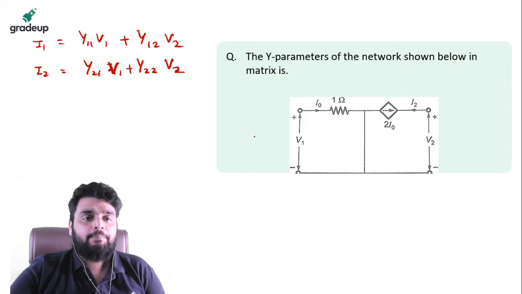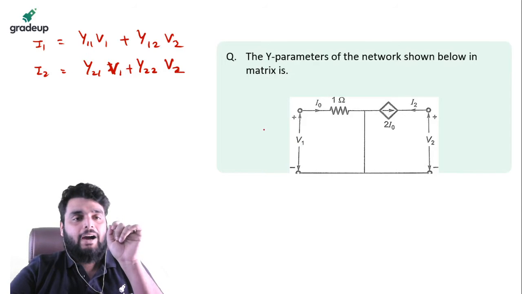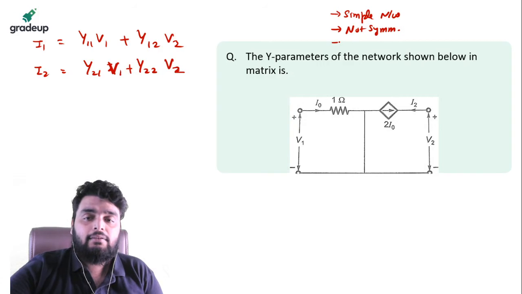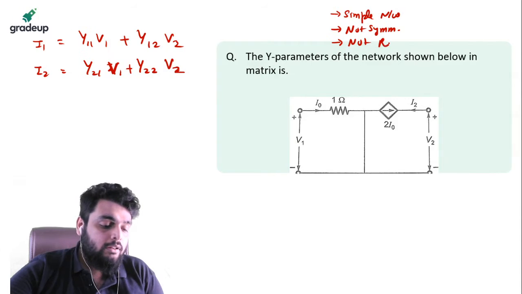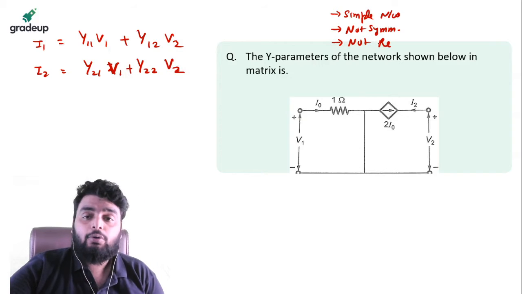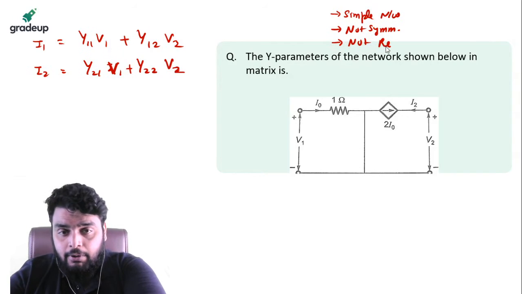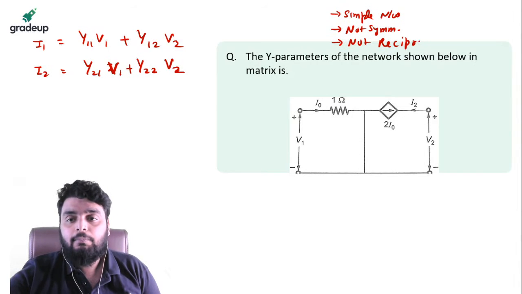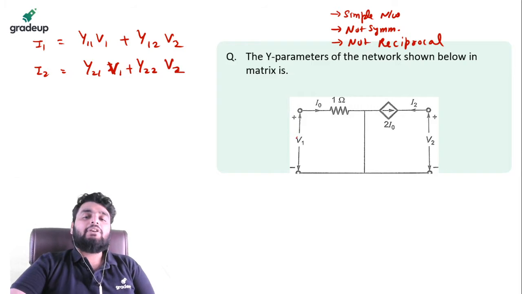Okay, so see very carefully. Now I need to find out the equations of I1 and I2. Now tell me, is this a simple network or a complex network? First of all, this is a simple network. Second, it is not symmetrical. As well as third, it is not reciprocal. Okay, वरुण पांडे, आपको क्या रिपीट करना है? Can you specify what you want to repeat? Reciprocal. ओके, तो ना ही ये सिमेट्रिकल है ना ही ये रेसिप्रोकल है.